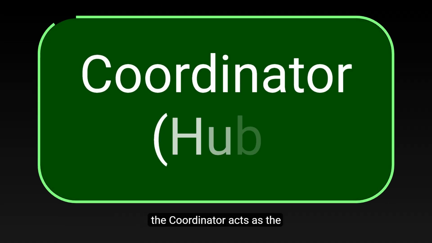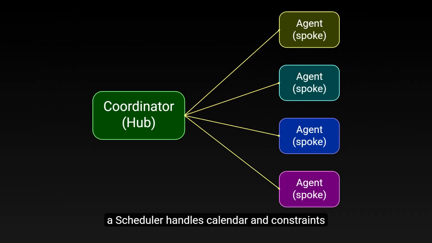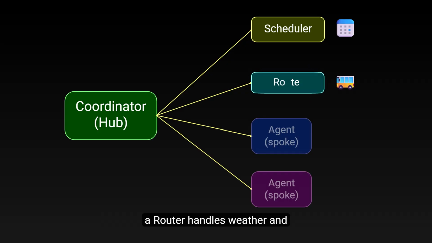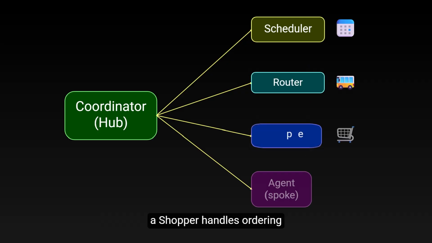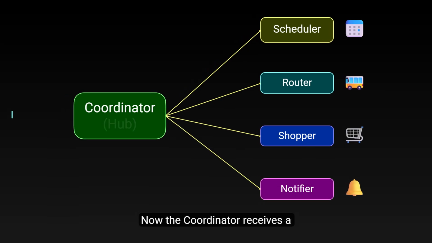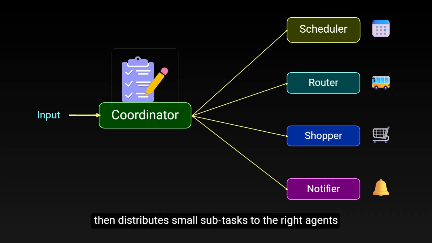In our weekly planning scenario, the coordinator acts as the hub giving out tasks, while specialized agents work as spokes. A scheduler handles calendar and constraints. A router handles weather and commute. A shopper handles ordering, and a notifier handles messages. Now the coordinator receives a user input and sketches a simple plan, then distributes small subtasks to the right agents.